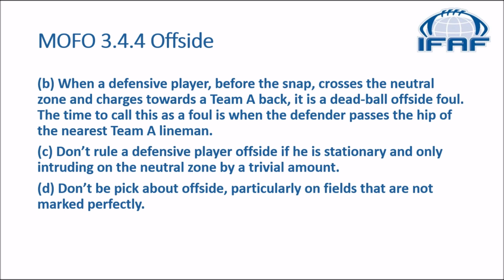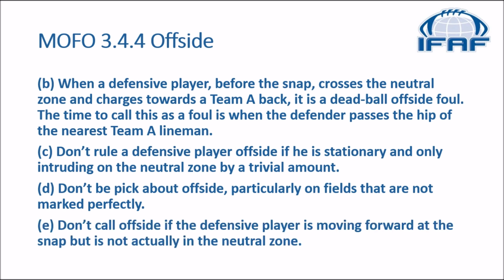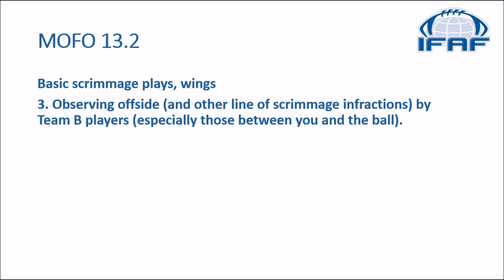D, don't be picky about offside, particularly on fields that are not marked perfectly. And E says, don't call offside if the defensive player is moving forward at the snap but is not actually in the neutral zone.